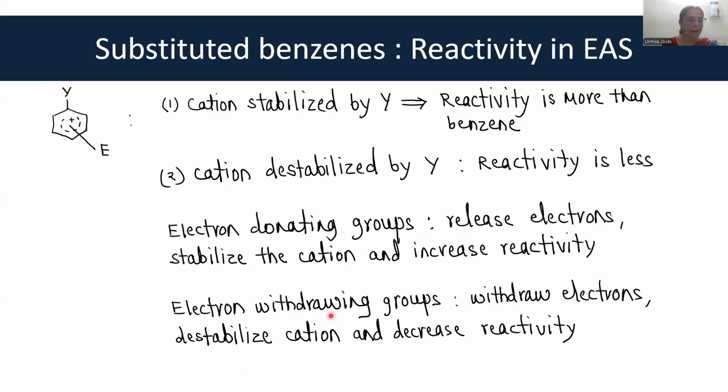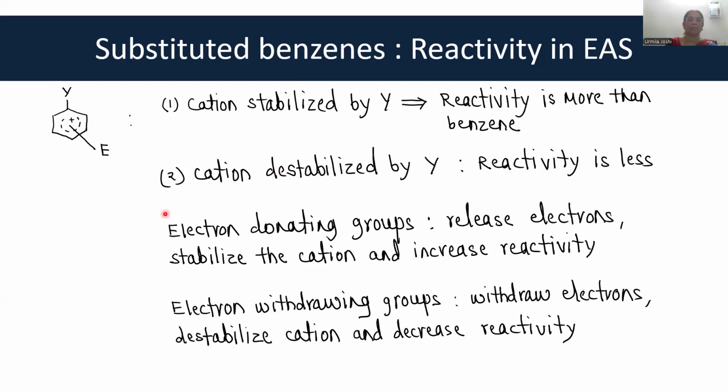The last part is reactivity of the substituted benzenes. So now, if this is a substituted benzene, I have drawn the cation that is formed. That is a positive charge here, here, and here. Okay. This cation, if the cation is stabilized by Y, then the reactivity is more than benzene. If the cation is destabilized by Y, the reactivity is less.